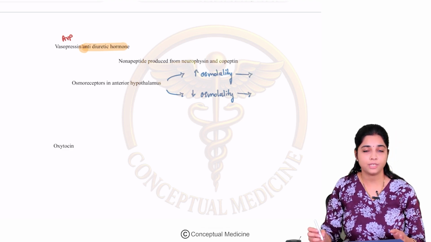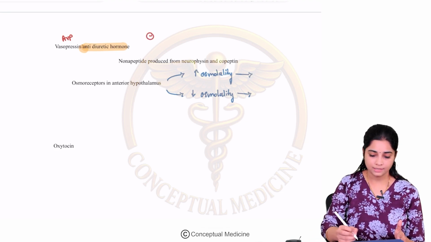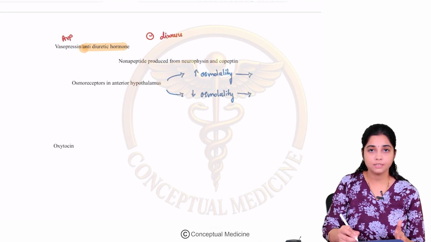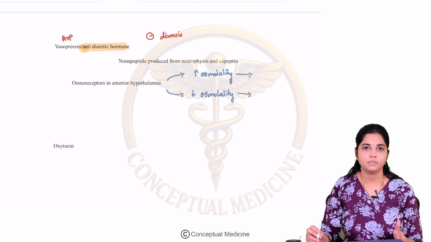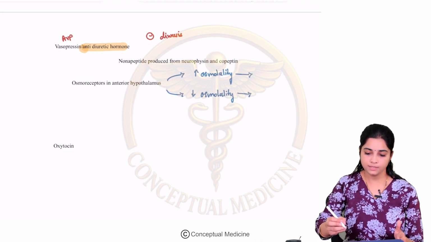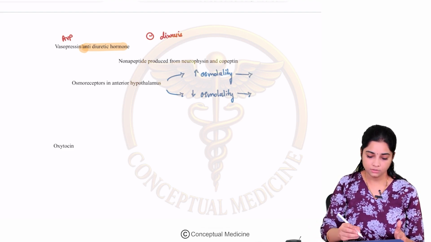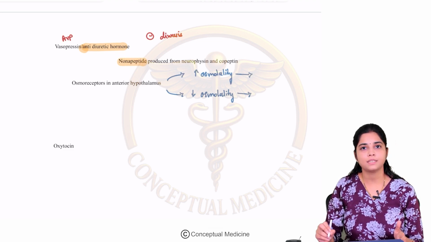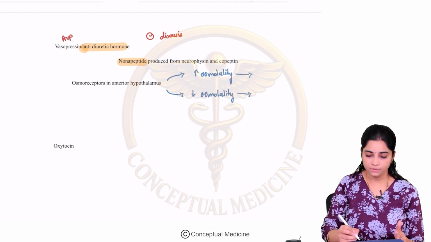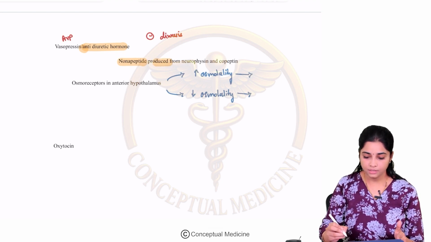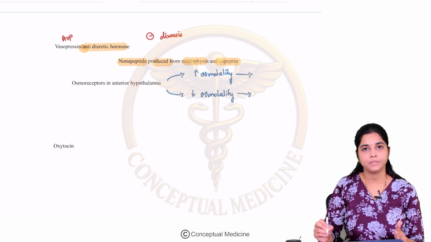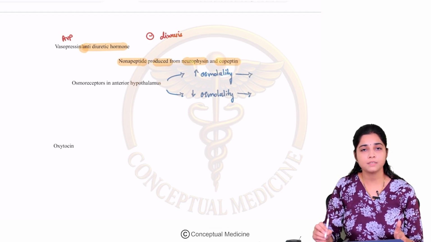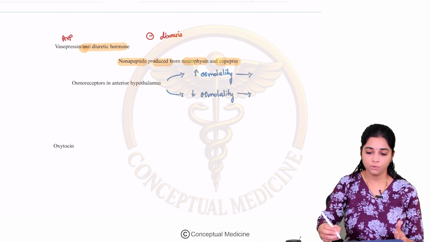Now, as the name suggests, what is the meaning of antidiuretic hormone? That means that it is inhibiting your diuresis. It prevents excessive diuresis. So this ADH is basically a nonapeptide, which means that it has 9 amino acid residues, and it is produced from the neurophysin and copeptin proteins. So its precursors are neurophysin and copeptin.